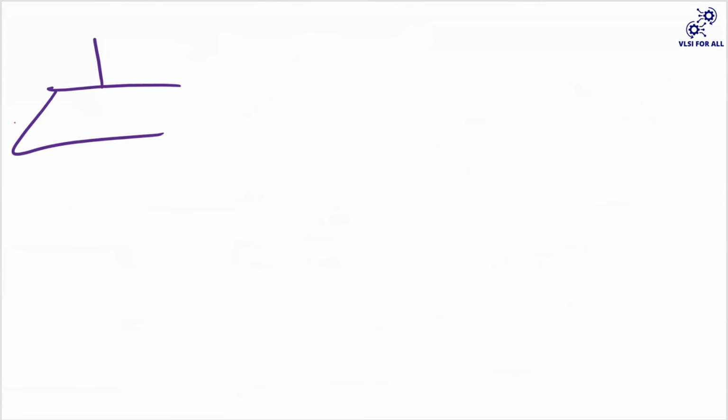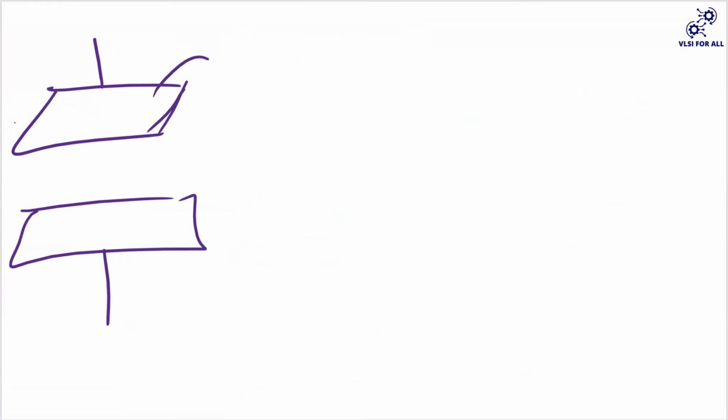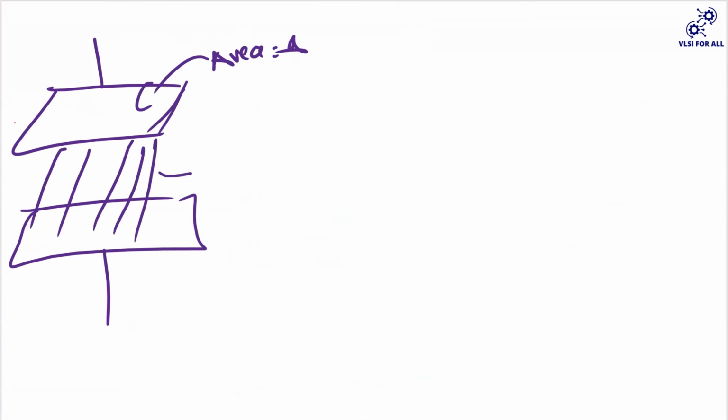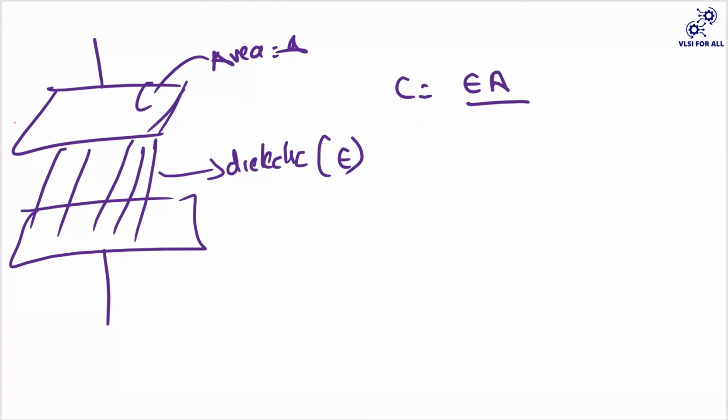If this is your capacitance and these are the two metal plates, and the area is A, and in between you have some kind of dielectric, and the dielectric value may be some epsilon, then your capacitance will be epsilon A divided by what? D, here D is the distance.